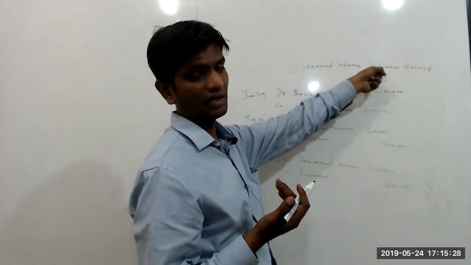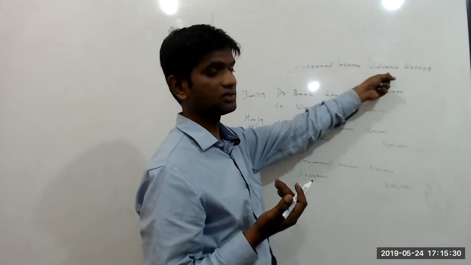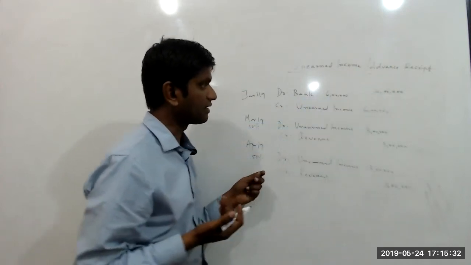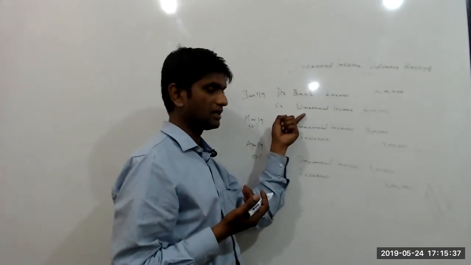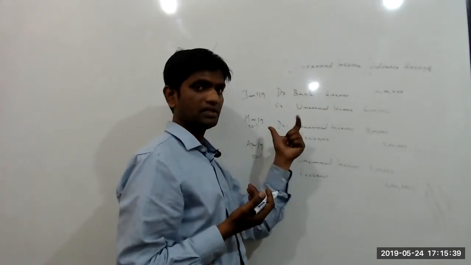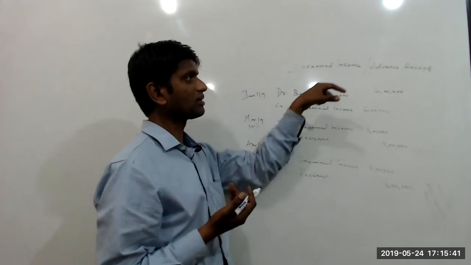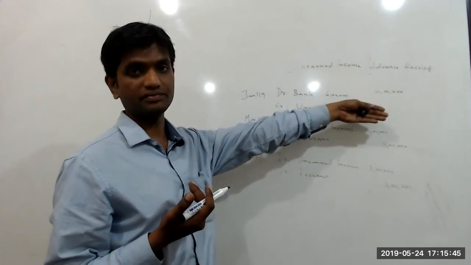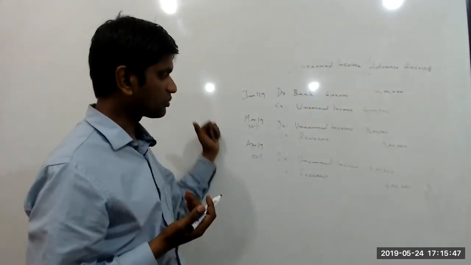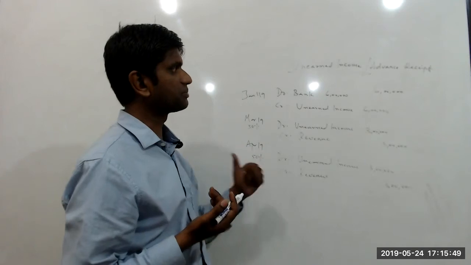But this is a case of advance receipt. Unearned income is a case of advance receipt, and this advance receipt needs to be accounted as unearned income in order to at least have a segregation of what is the amount of advance receipt received and what is the amount of deferred revenue. Okay, so this is the difference between unearned income and deferred revenue.